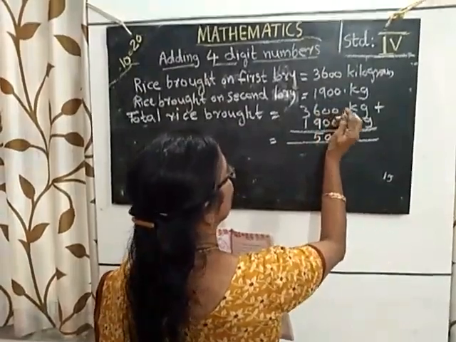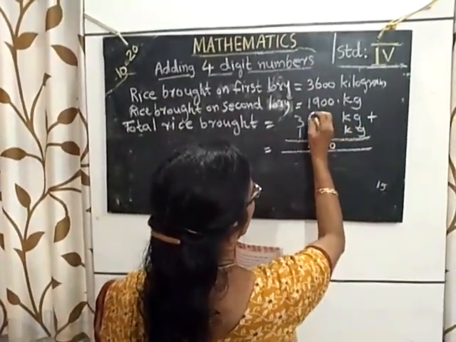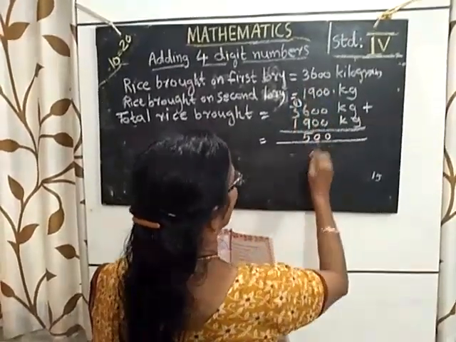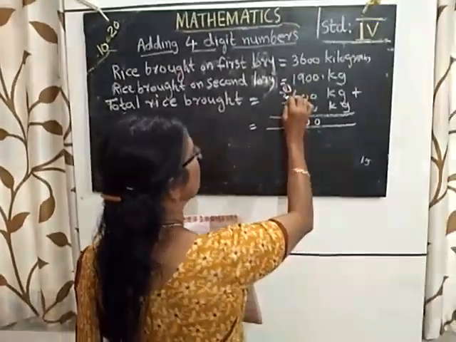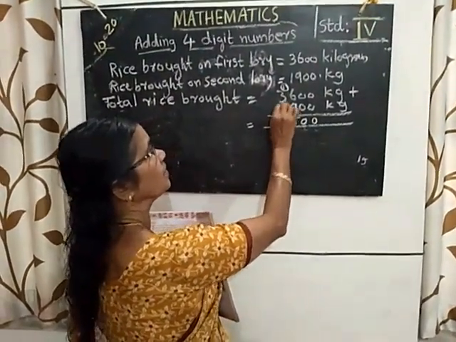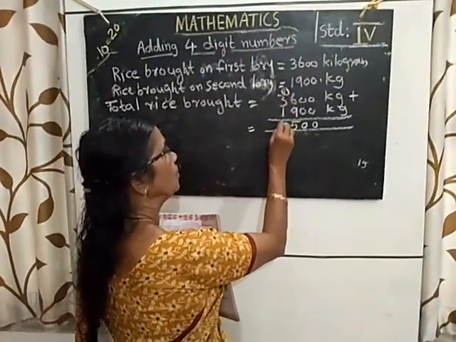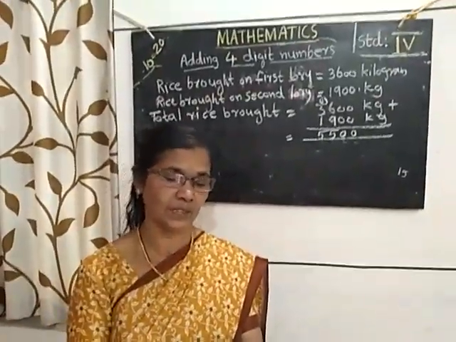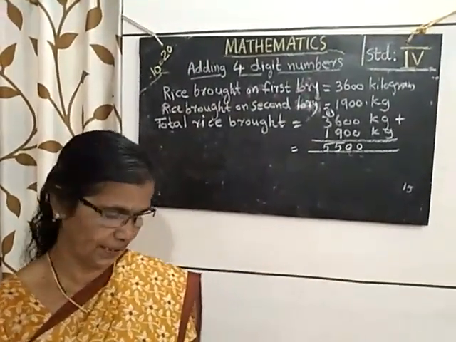Then 1 you give to the next place. Carry over 1. Then 3 plus 1, 3,000 plus 1,000, 4,000 plus 1,000 is equal to 5,000. 5,500 kilograms of rice was brought in the lorries.